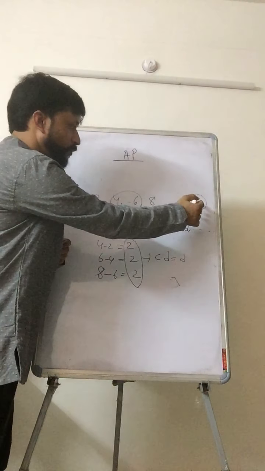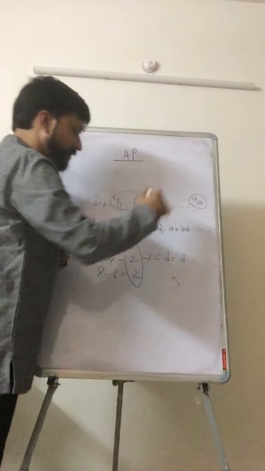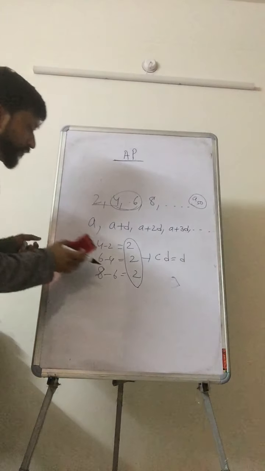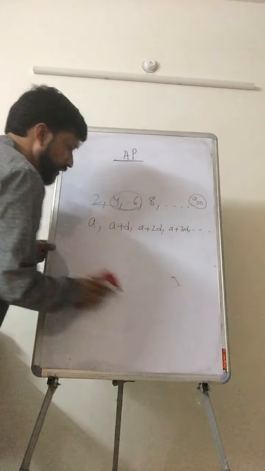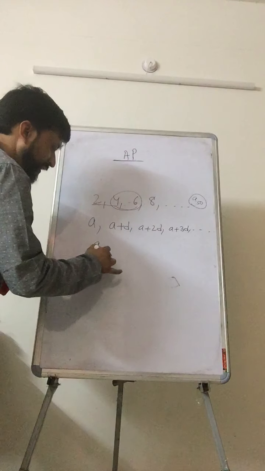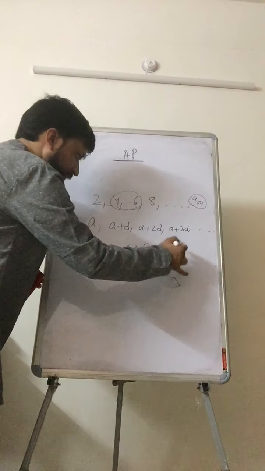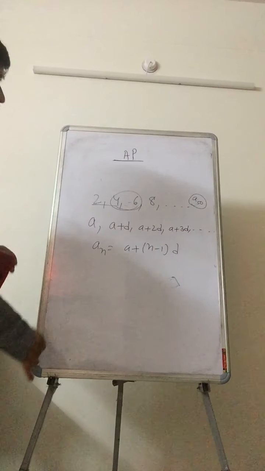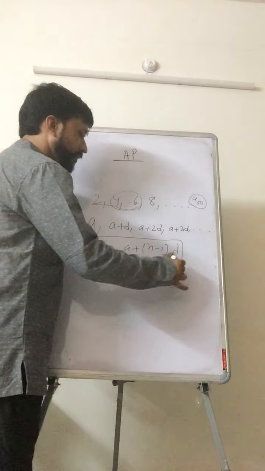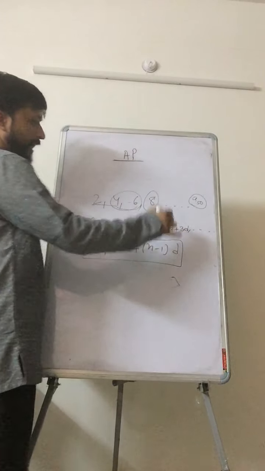And which term do you want to find? Suppose you want to find the nth term, then for that we have a formula. The formula is an equal to first term plus n minus 1 into D. Let's verify the formula. See here, you know the fourth term value.